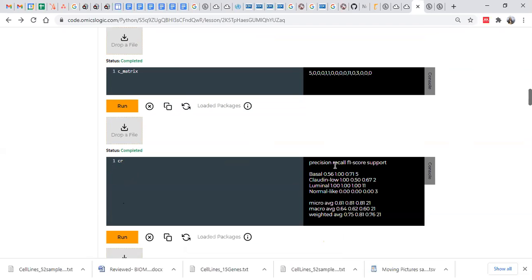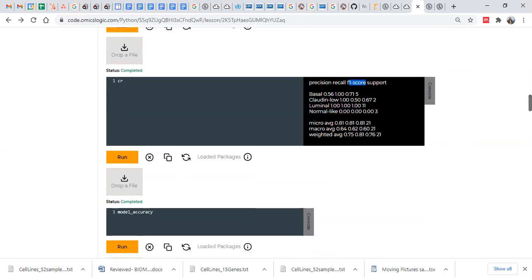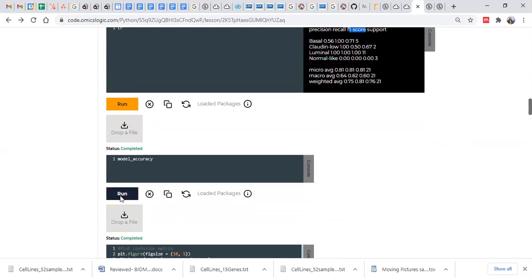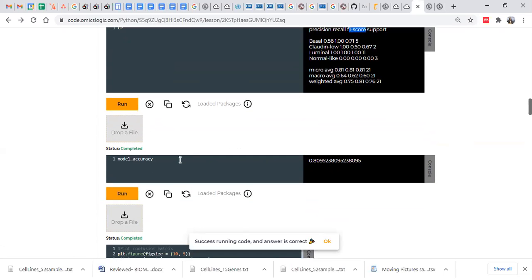If you remember, recall is sensitivity, then the F1 score. These are other performance measures. So you will get all this complete information in the classification report. Then this is the model accuracy. Simply, the overall accuracy you have achieved for your model on the test data is nearly 80%.